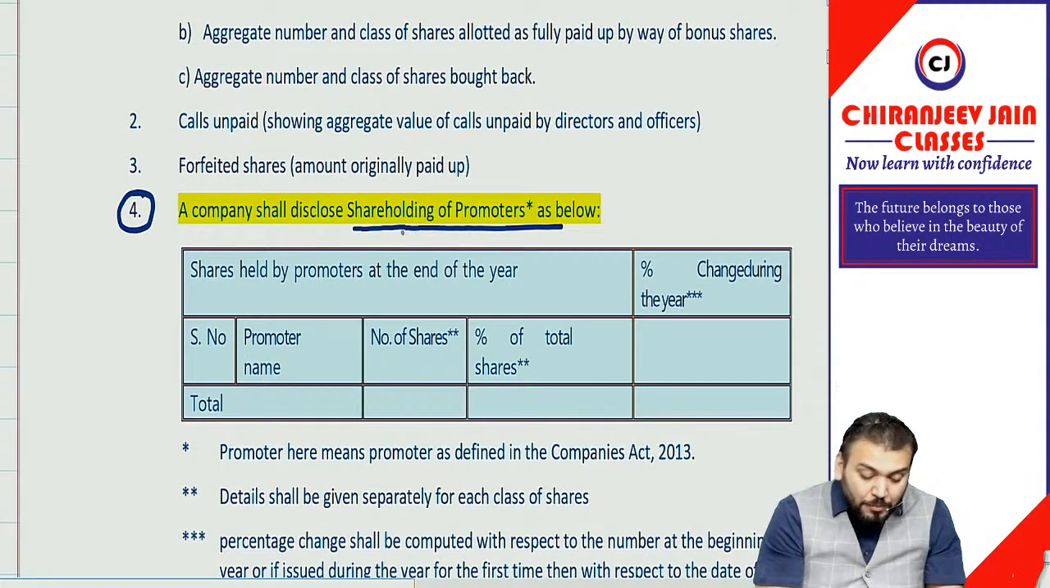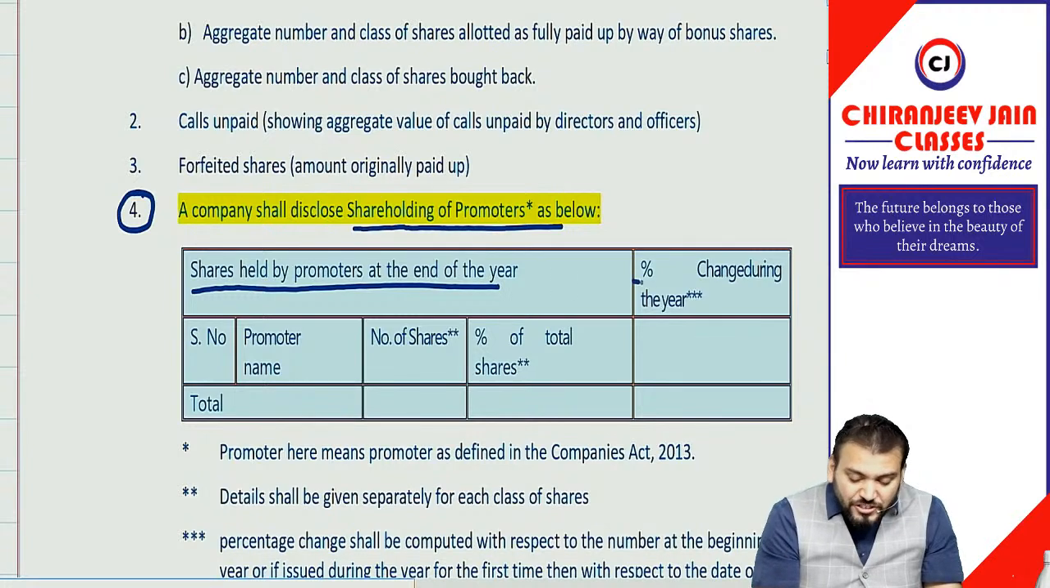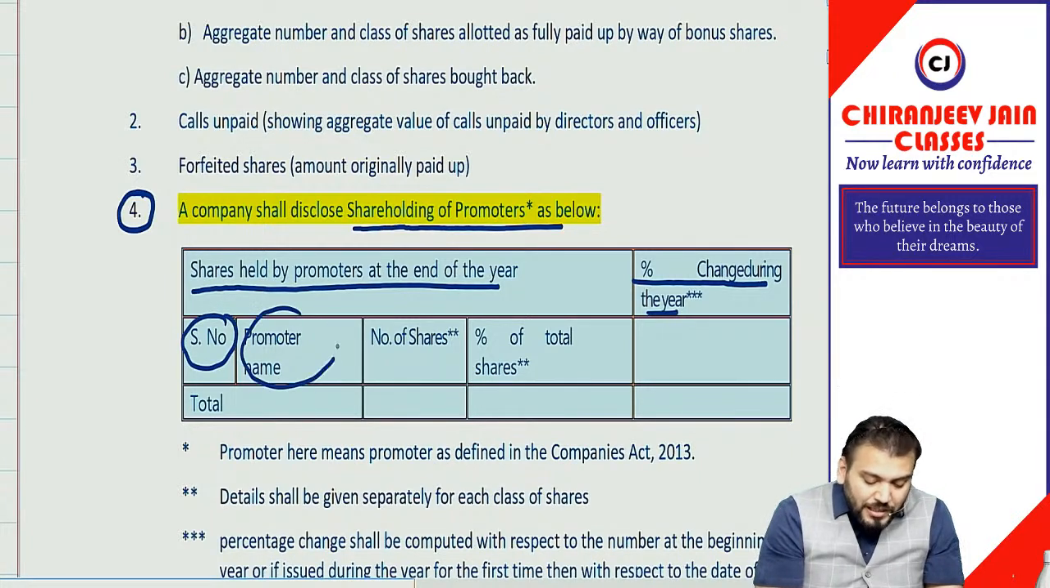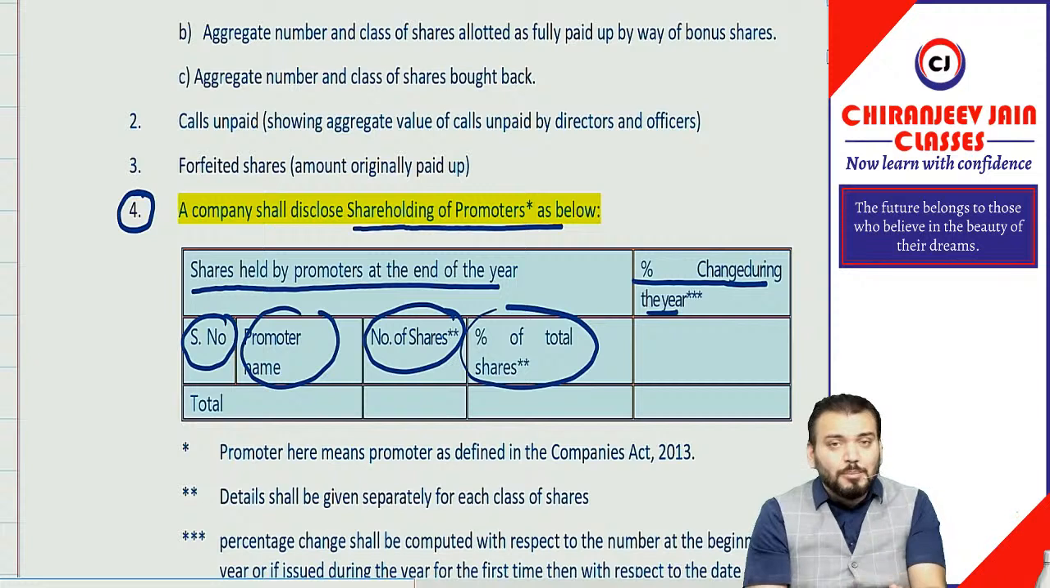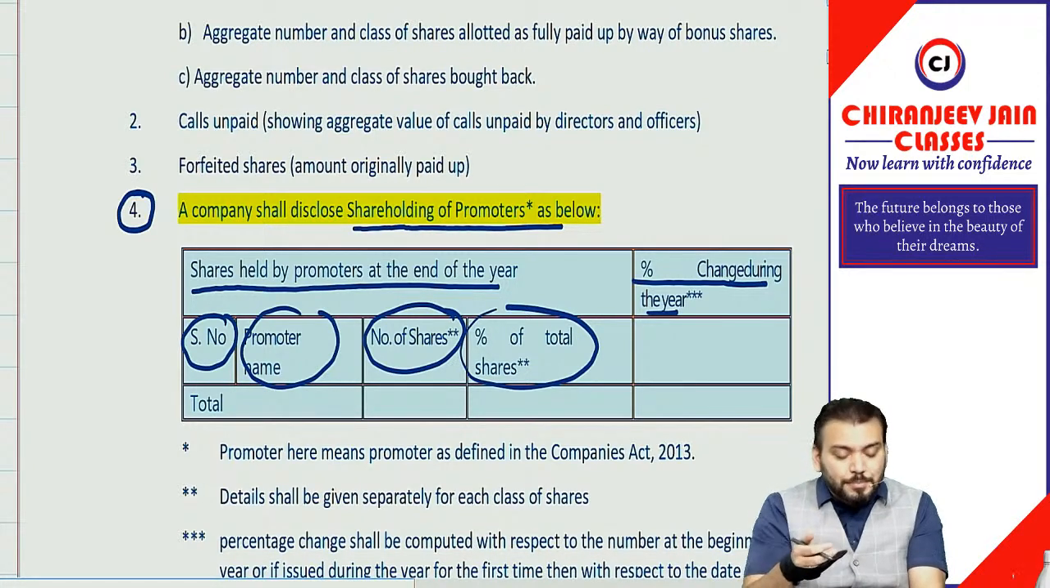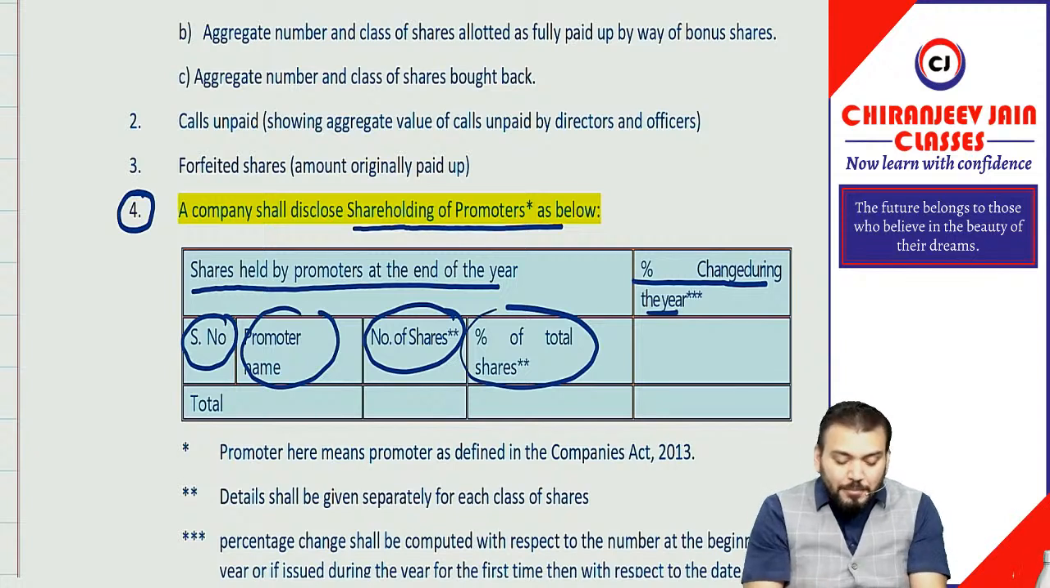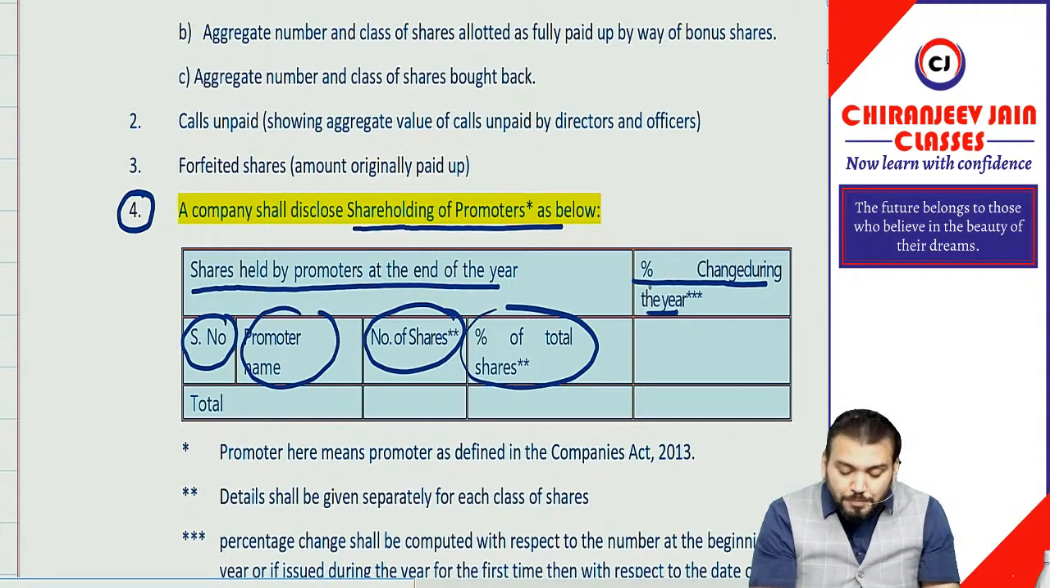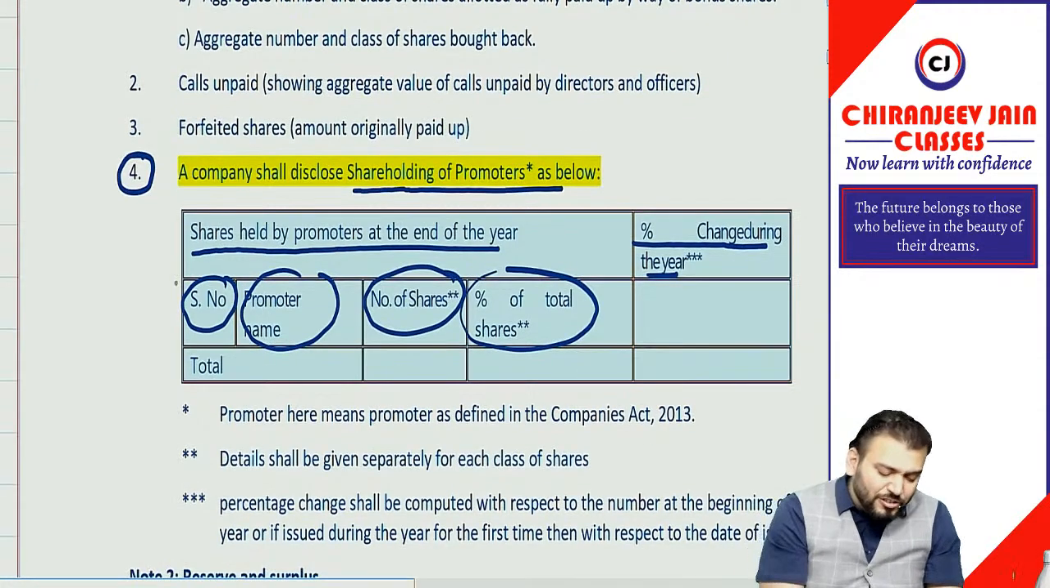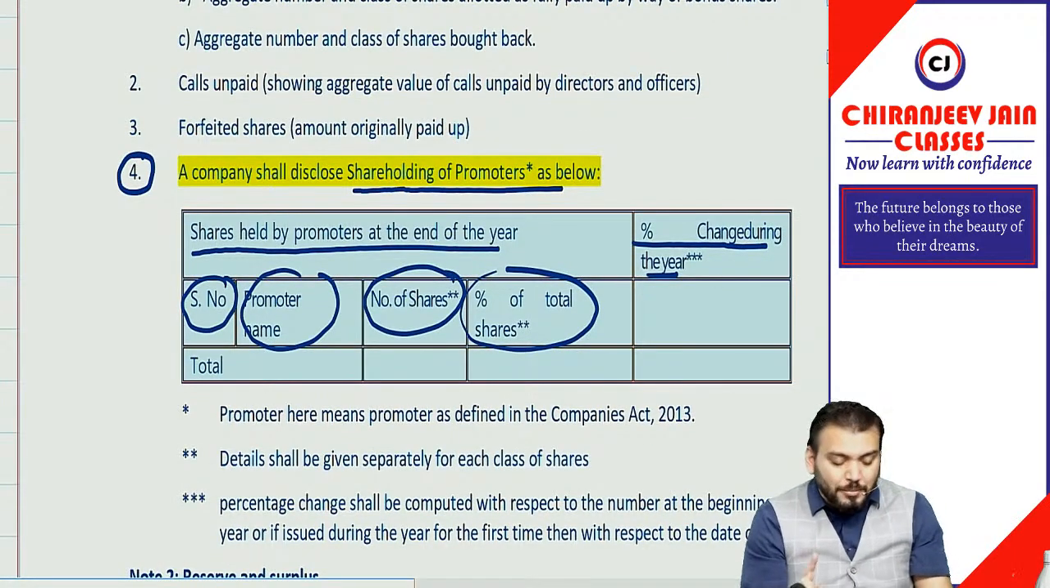So the shareholding pattern of promoters: shares held by promoters at the end of the year, and percentage change during the year. Shares held by the promoter at the end of the year means serial number, promoter name, number of shares, percentage of total shares. Don't worry, if they ask this type of information, they will give the details: the promoter names and the number of shares held by them, and you can calculate the percentage. The percentage change during the year needs to be also disclosed. Correct. This is one amendment related to share capital.